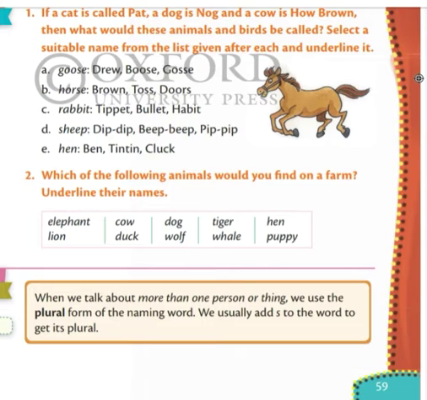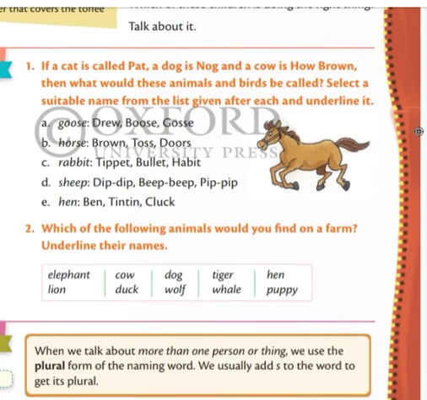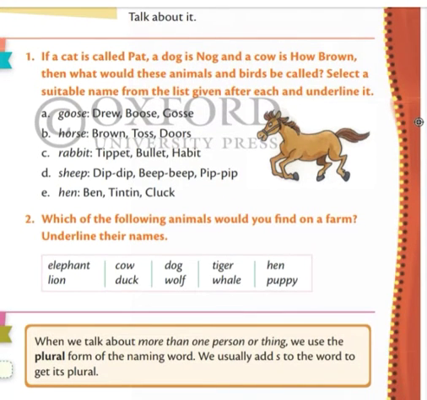So, dear students, as you know, in previous videos we have been learning lesson number 4, The World Outside. And in the last video we solved exercise number 1 and 2, page number 59. I hope you understood and copied in book number 1. Did you copy? Very good. The students who have not yet copied will copy and learn today.